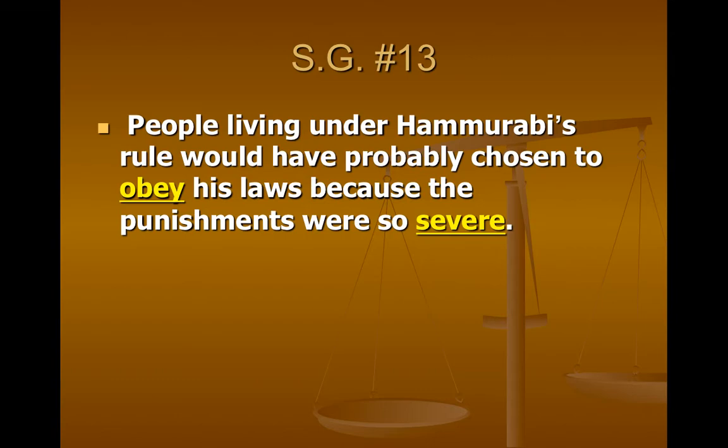People living under Hammurabi's rule would have probably chosen to obey his laws because the punishments were so severe. For example, if you stole something and were caught, you'd be put to death. Or if you were a surgeon, a doctor, and your patient died on the table while you were doing surgery on him, your hands would be cut off. If you hurt someone else, you would have been hurt in the exact same way you hurt them. So if you broke their arm, they would break your arm.